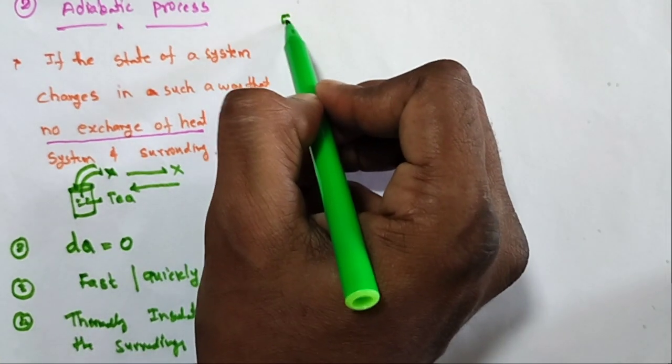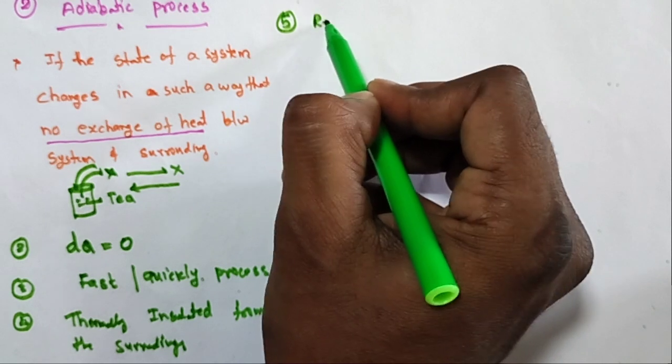Next, it obeys some relations, some conditions.